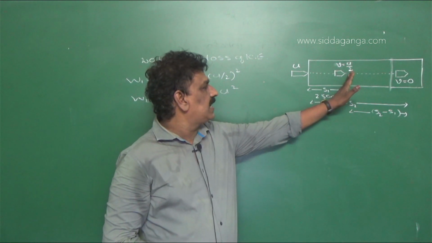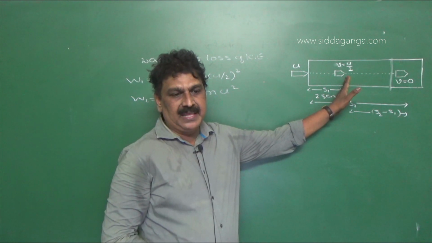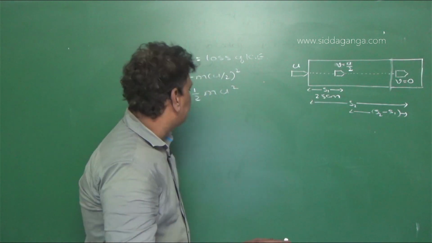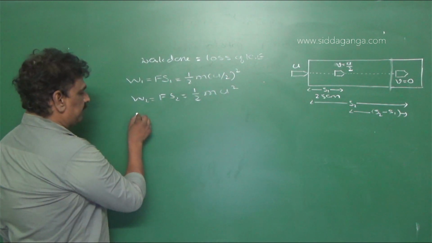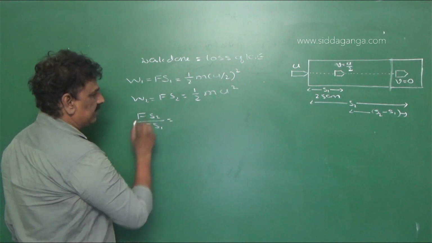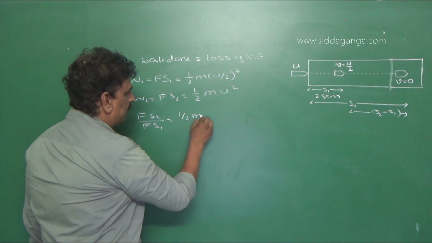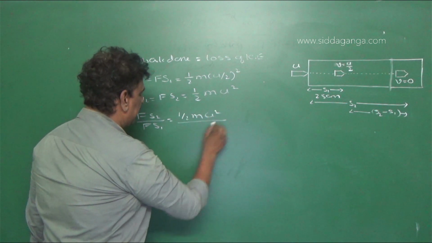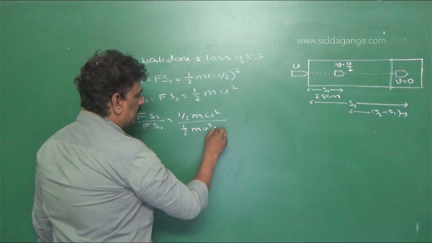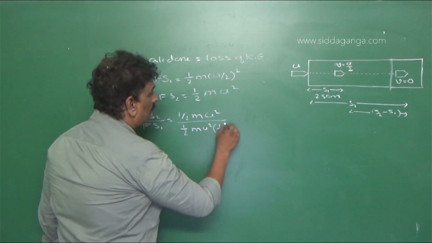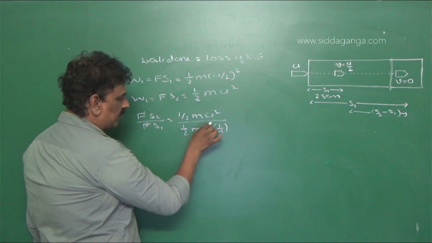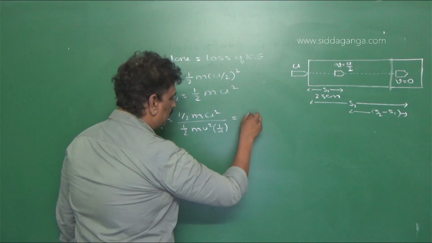So in 25 centimeter, it loses half of its velocity. Then how much further will it penetrate before coming to rest? That is the problem. So now we have Fs2 by Fs1, dividing this: half mu square divided by half mu square into 1 by 4, when it is squared. So F gets cancelled, half mu square gets cancelled. This is equal to 4.